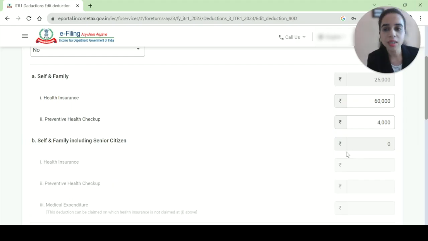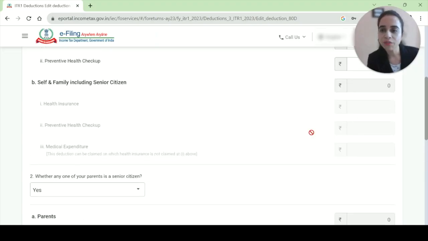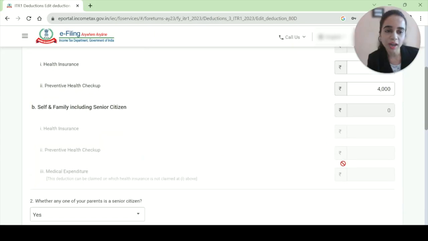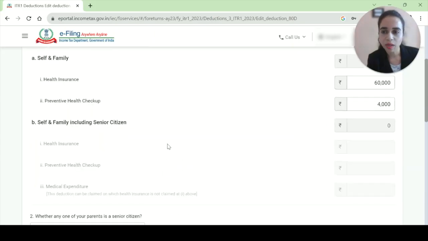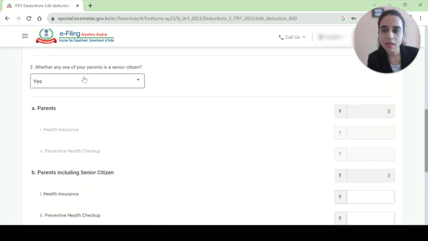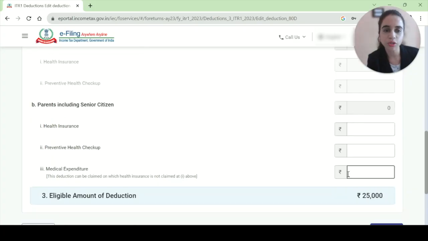It doesn't allow us to put the excess amount. Even if you put 60,000 here, it automatically takes 25,000 because that's the cap. So if we don't know the figures, there is no worry. If my parents were also below 60, this option would have been open too. But I have said they are above 60, so for parents this option is open. Now for them I have three things because they are above 60.